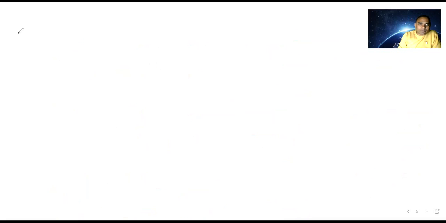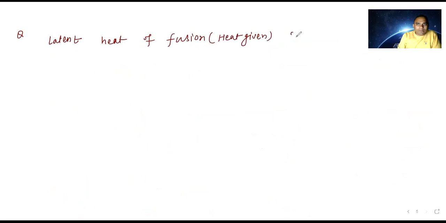Question number one. Here they use the latent heat of fusion. Heat of fusion means heat given, that you keep in mind. Latent heat of fusion of ice is 6 kilojoule per mole.